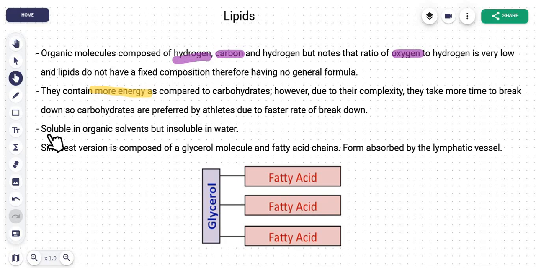Lipids are soluble in organic solvents. Organic solvents means things like ethanol and chloroform, all those organic liquids. They're soluble in those but insoluble in pure water. Now that is a bit of chemistry that is not required here, you just need to know that they're soluble and insoluble.